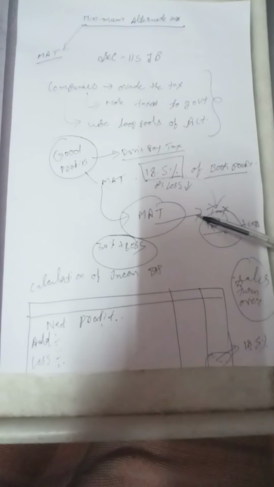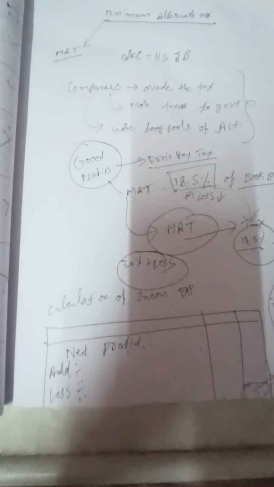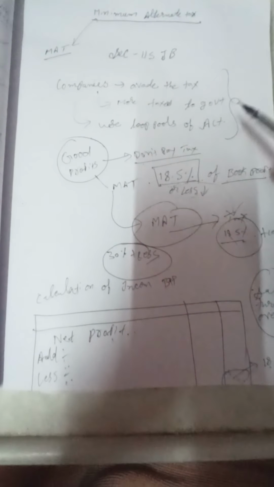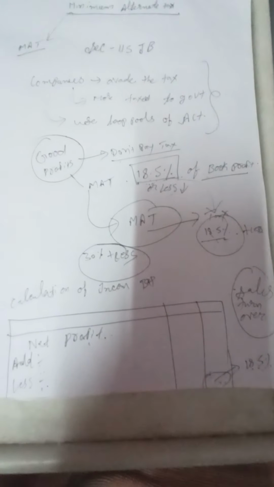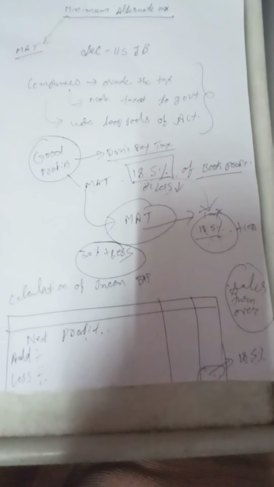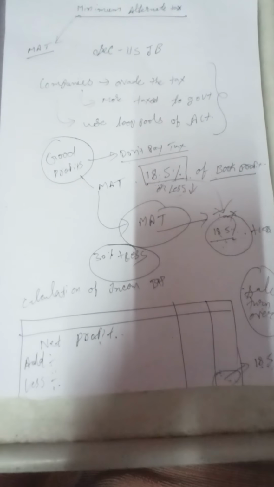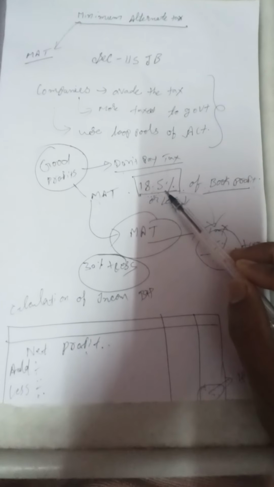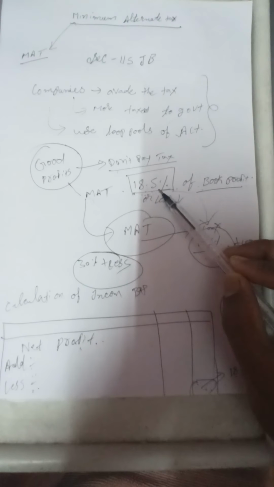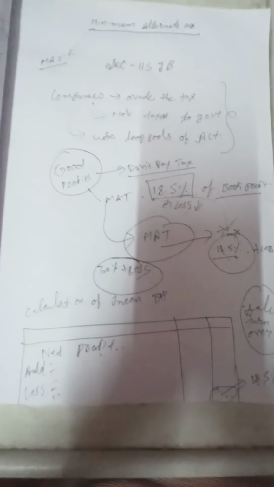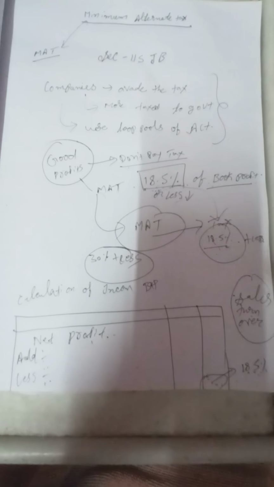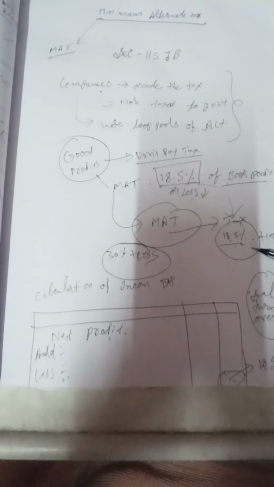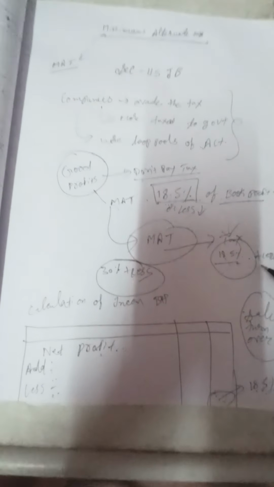At the same time, the main concept is that companies are avoiding the taxes, and in order to give relief to them, and at the same time the government doesn't want to lose the revenue, that is the reason this 18.5% concept came into existence. They have given some tax relief to the assessees in order not to avoid the taxes, and they have fixed 18.5% as a tax rate.